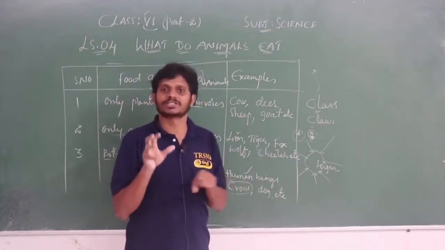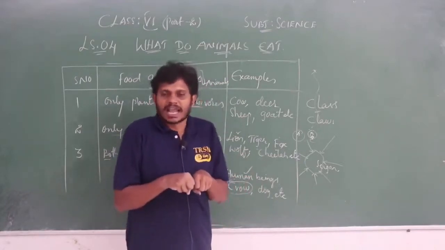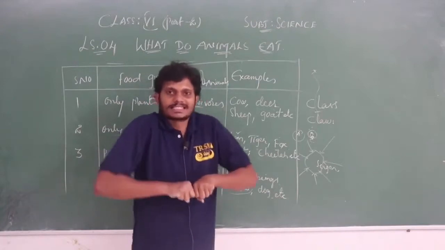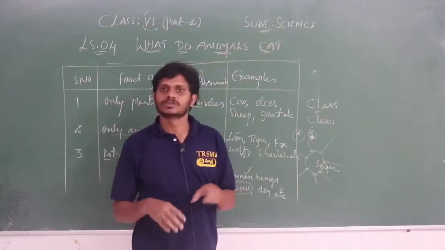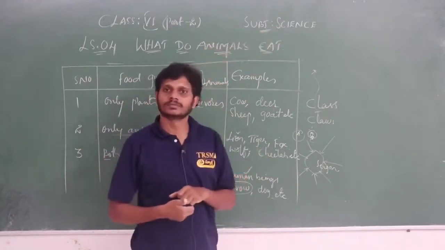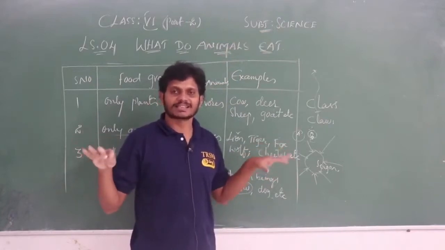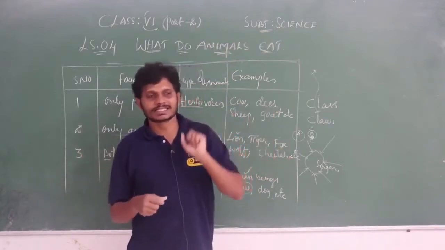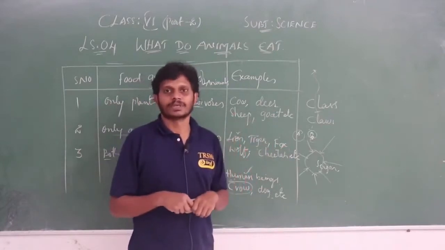It catches it tightly and flies away, and finally, wherever it gets a proper place to eat, it sits